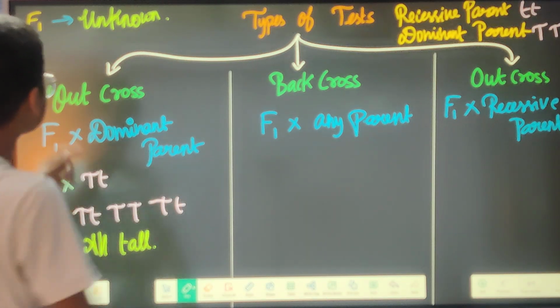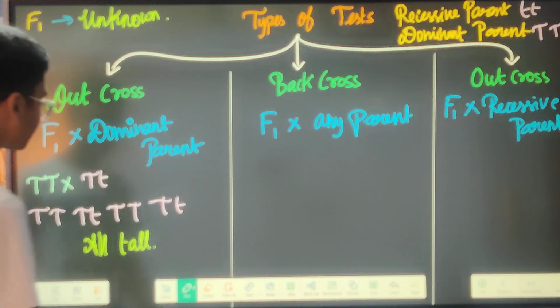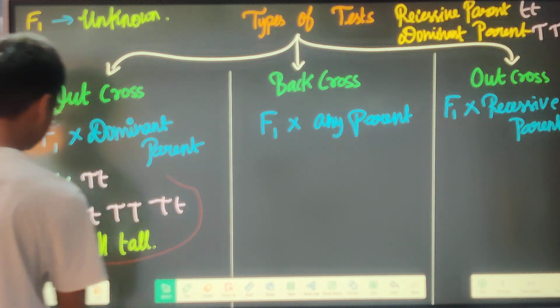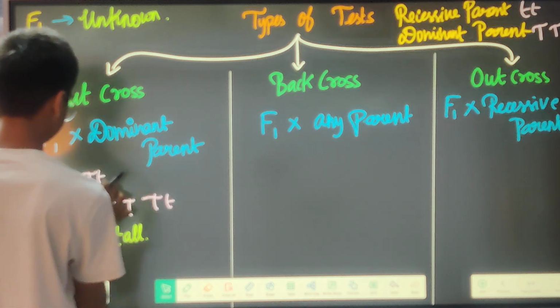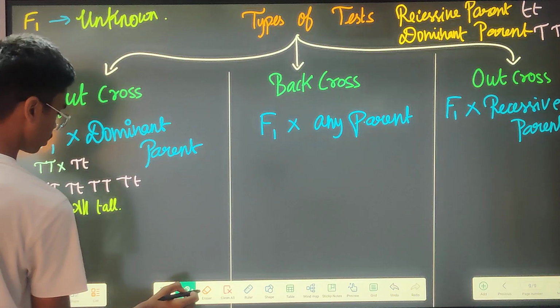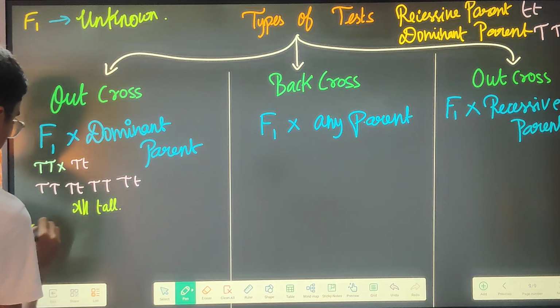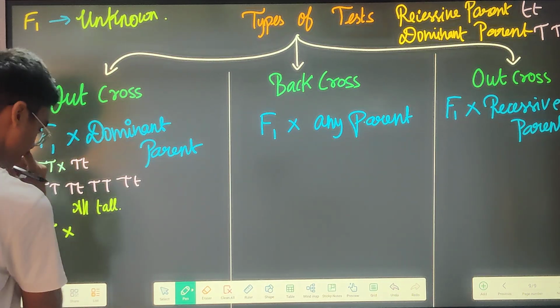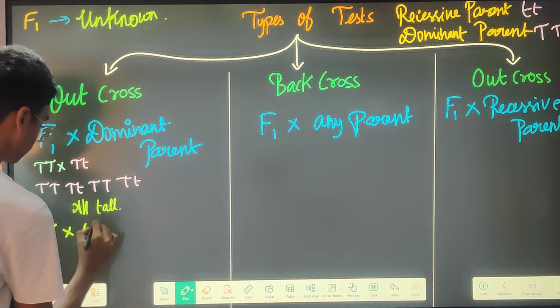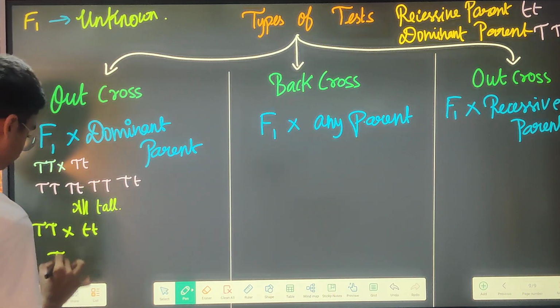If this unknown is capital T small t, then you will be getting everything as tall. This is case 1. And if this unknown is like this, then also everything will be tall.